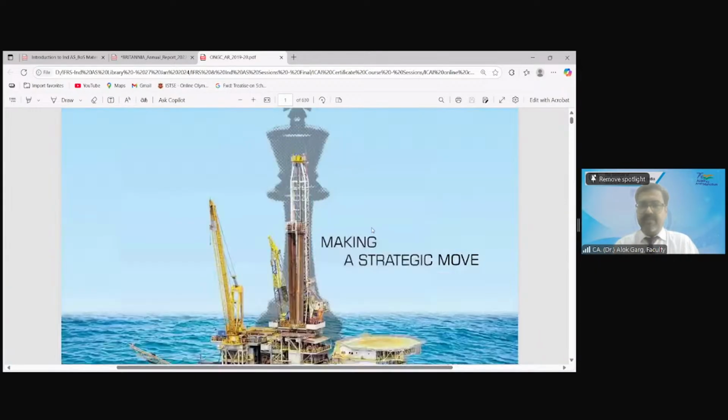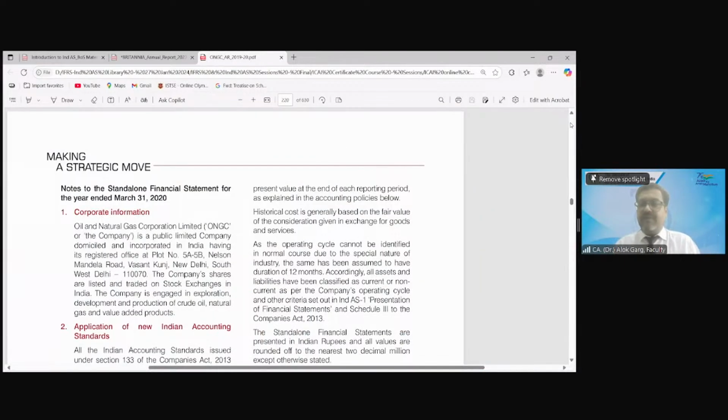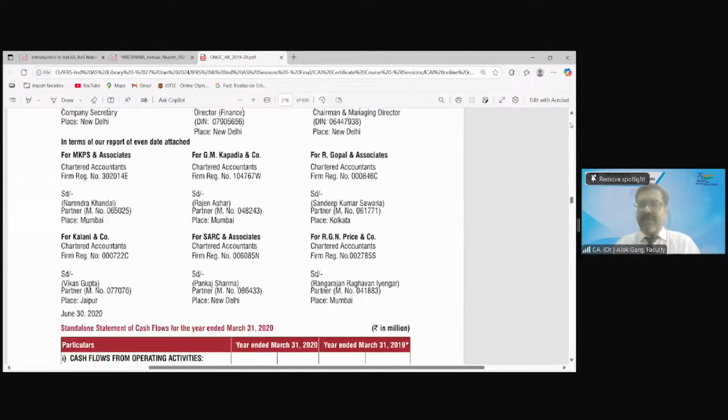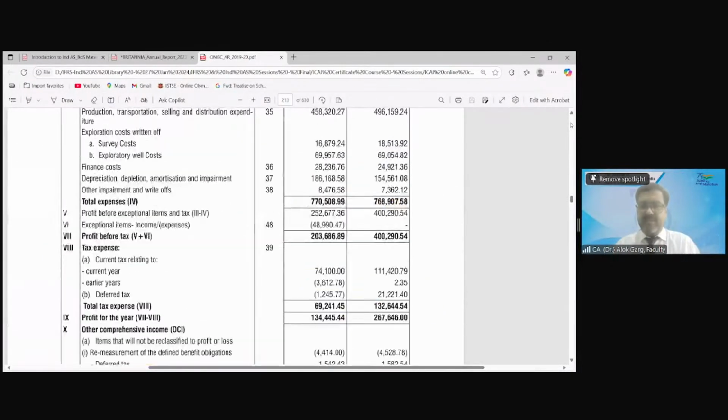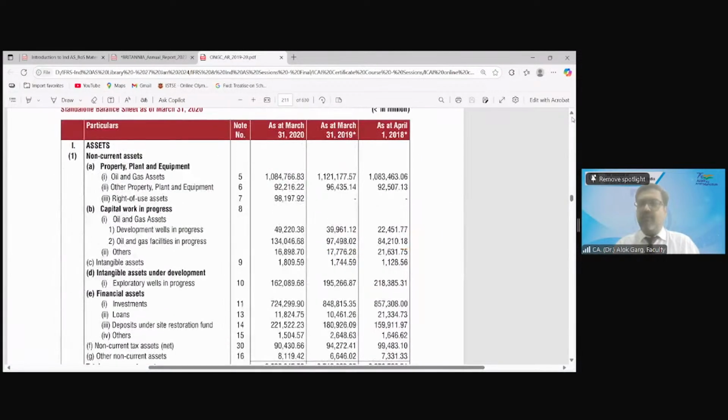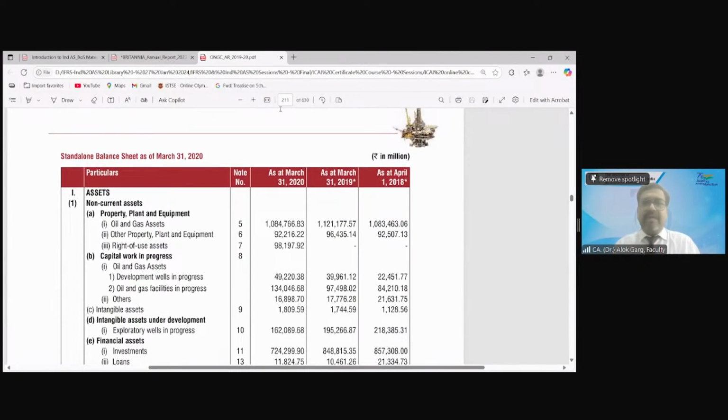Yes, sir. Let's go to ONGC Limited, and this is the annual report of ONGC for the financial year 1920. So ideally, one year comparative should have been there. Ideally, yes. But let's look at how many years of comparative are given. This is the standalone balance sheet of ONGC Limited as at 31st March 20. Can you see 31st March 20, 31st March 19? What is the current year? 1920. What is the comparative year? 1819. What is the opening date of the comparative period? 1st April 2018.